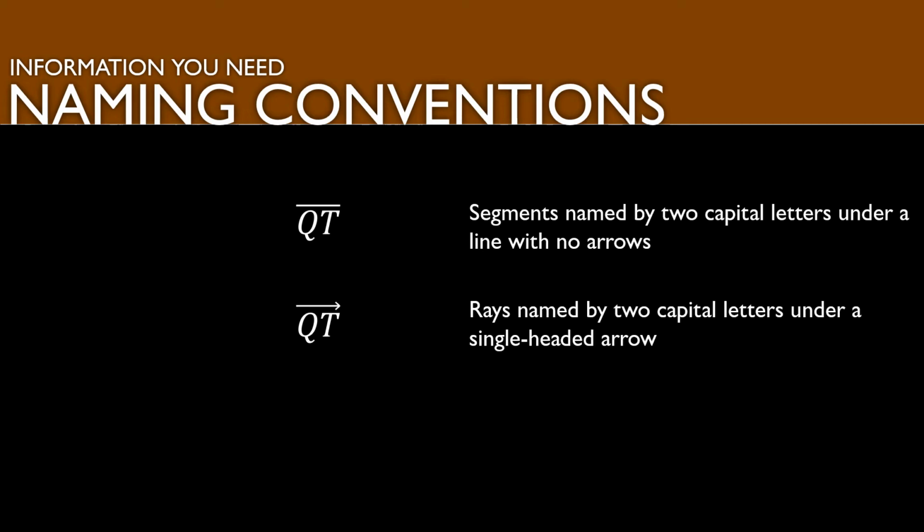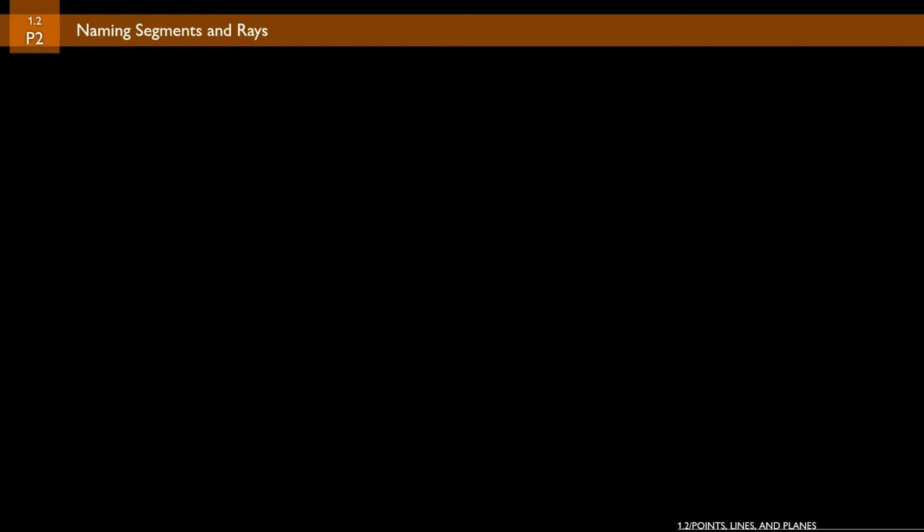The third term that we need to look at is opposite rays. Opposite rays are two rays that share the same endpoint and form a line. So if we're looking at the last example where N, Q, and T were all collinear, then with Q being the center point, we could make opposite rays using ray QT and ray QN. Since Q is the starting point for both rays and they're going in opposite directions, that would comprise opposite rays.